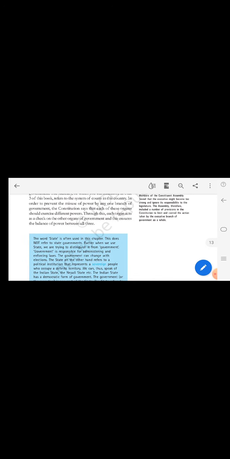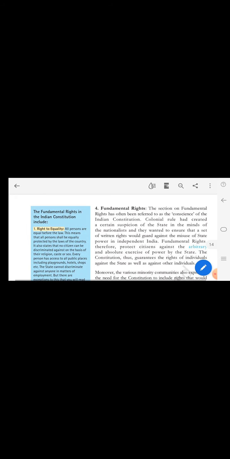Now let's see about fundamental rights. So let's see what fundamental rights are. As citizens of India, we have rights that allow us freedom of speech, freedom of choosing religion, freedom of assembly. The feature of these rights is that they cannot be taken away from us. They are clearly stated in the law.